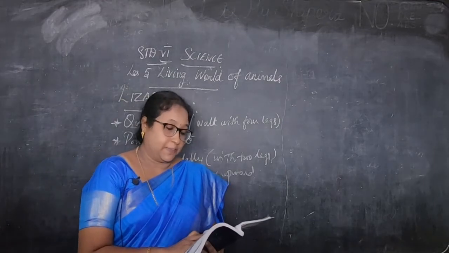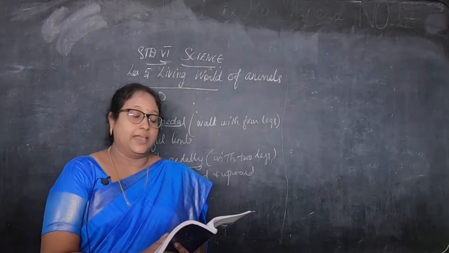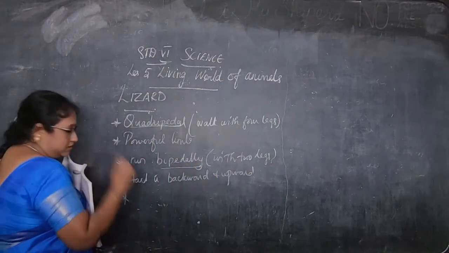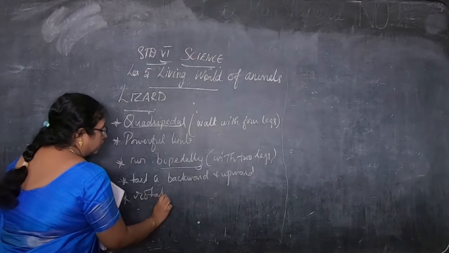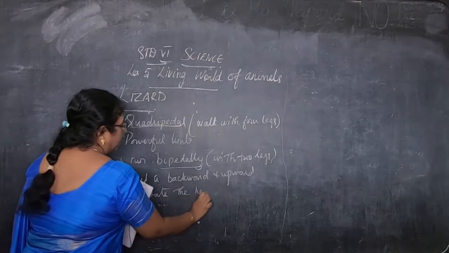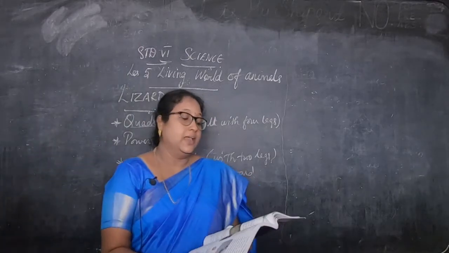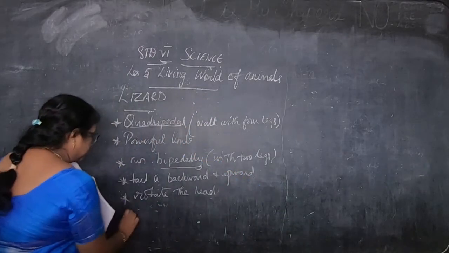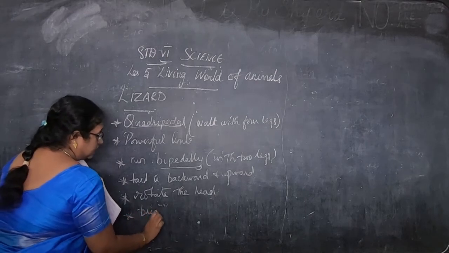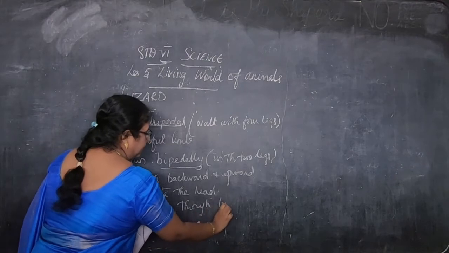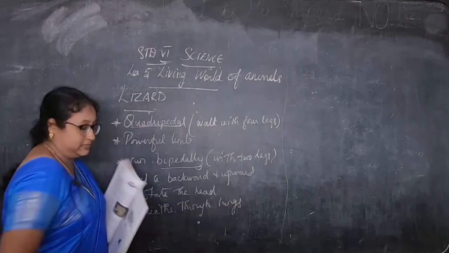Some lizards have the capacity to rotate the head around the head joint. That is, they can rotate the head by the head joint. They breathe through lungs. So they have lungs. How do they respire? Respire means breathe, right? So they breathe through lungs.